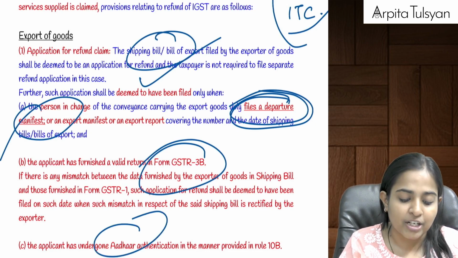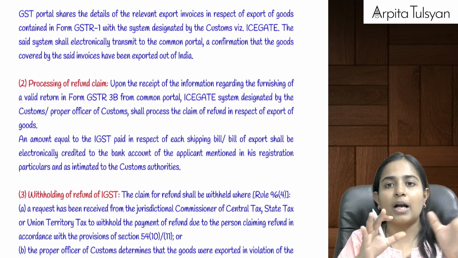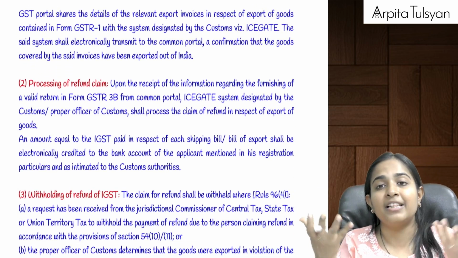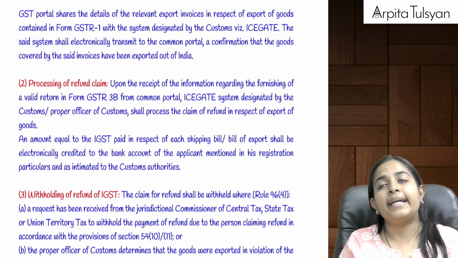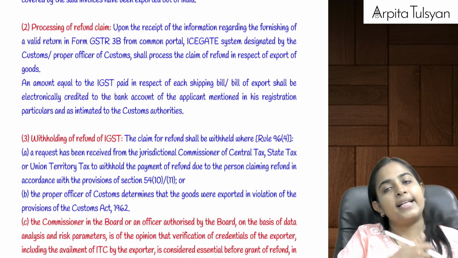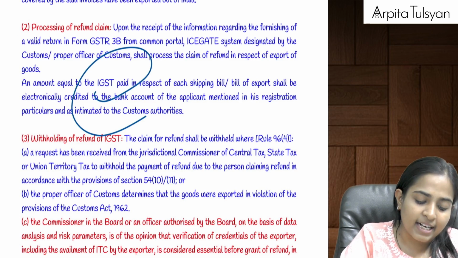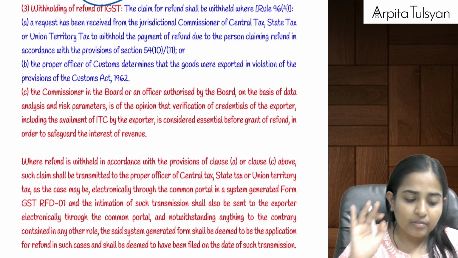Aadhaar authentication will be done, GSTR 1 will be checked, and then there is a communication between the GST portal and the customs portal that will be connected. Sharing of information will be done. When the authorities are satisfied that yes, goods have been exported, at that time whatever IGST you have paid, that amount will be credited to your bank account. Are you clear with this?